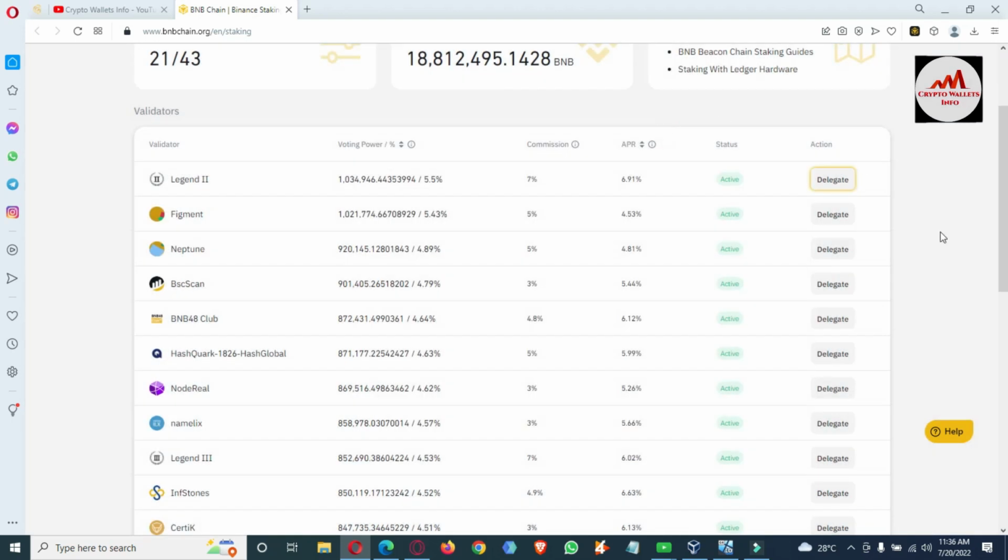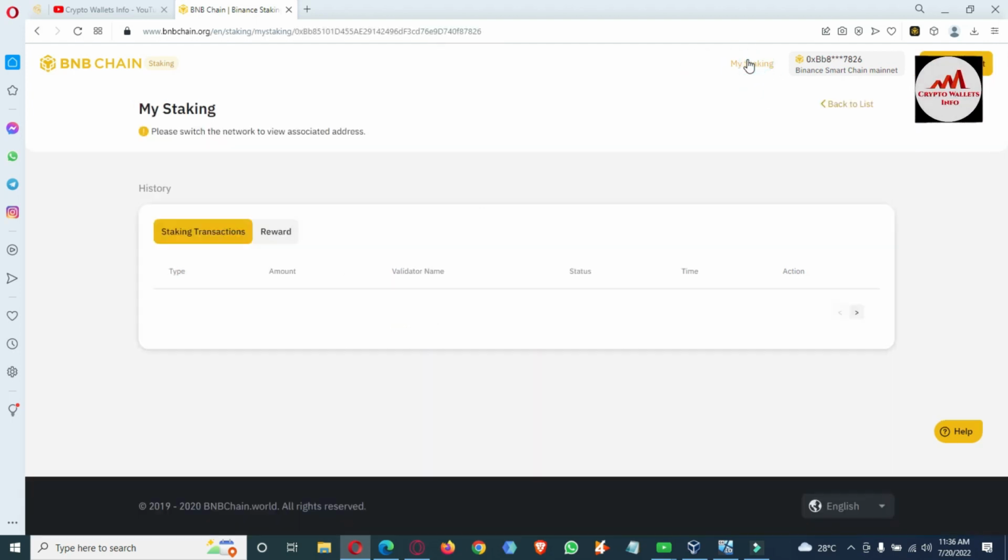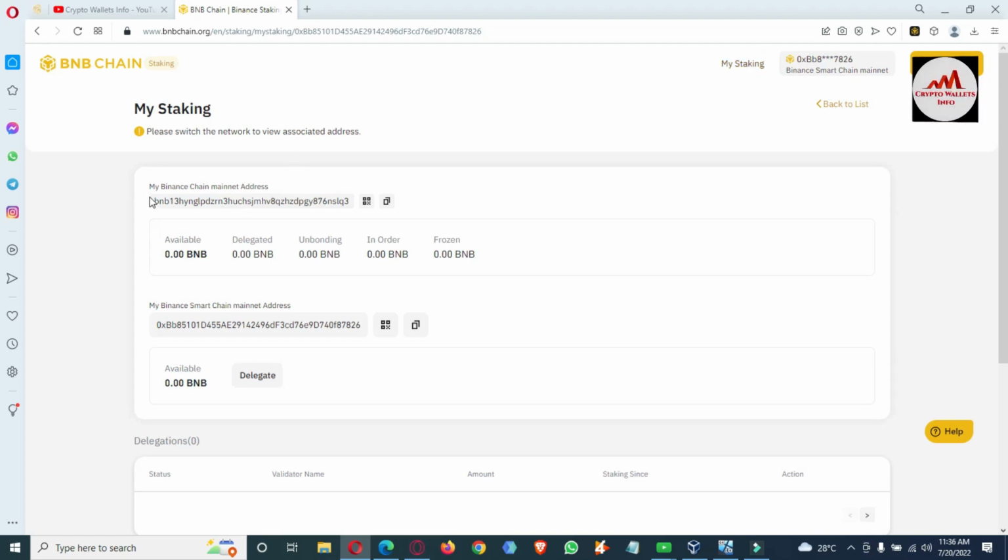If you need to check your staking scenario or all reports, simply click on my staking area. You can see here my staking area is shown. Simply click on it, and now you can see here my Binance Smart Chain Wallet. If you have a balance, it will be shown here, and also your delegation here, and if you unbond, the result will be shown here, and if you have delegated, your frozen BNB is shown here. And this is my Binance Smart Chain address, and if you have a balance on this wallet, you can directly delegate from this option.